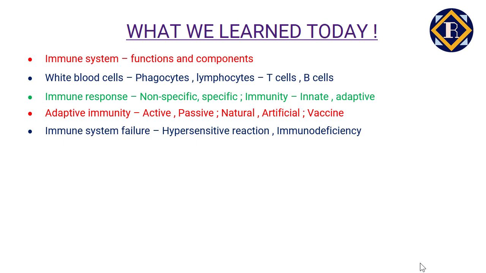Also, inadequate functioning of the immune system can result in immunodeficiency, which can happen either naturally due to genetic abnormality or can be acquired due to infections or nutritional deficiency. And lastly, we learned the immune system can be strengthened and made efficient by certain lifestyle changes. We discussed a few of them like eating fruits and veggies, exercising, and getting enough sleep.